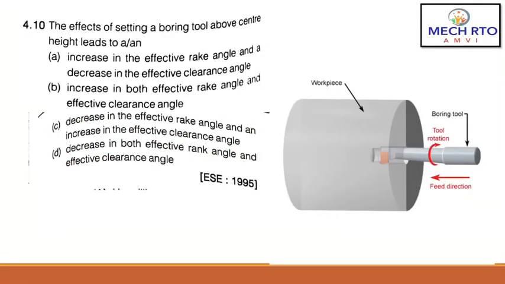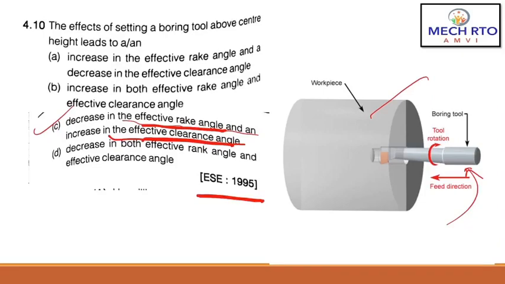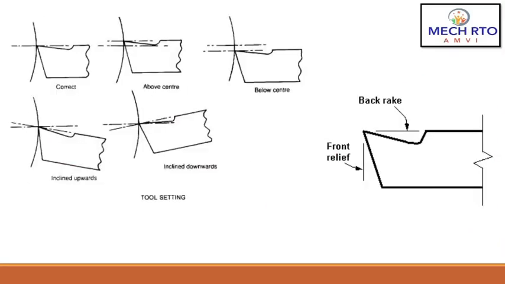Next question, the effect of setting a boring tool above center height leads to. So as you can see, this is a workpiece, this is a boring tool, right? So here the correct answer would be C, decrease in the effective rake angle and increase in the effective clearance angle. Remember guys, this is also a very important question asked in ESE 1995. As you can see here, above center height the rake angle gets decreased and the clearance angle increases, right? And this is your back rake angle, this is your front relief angle, right?